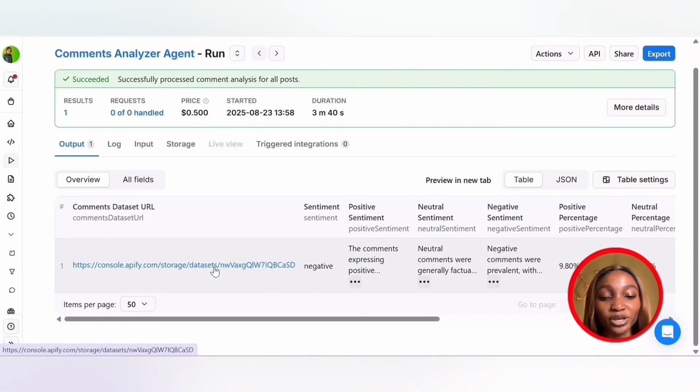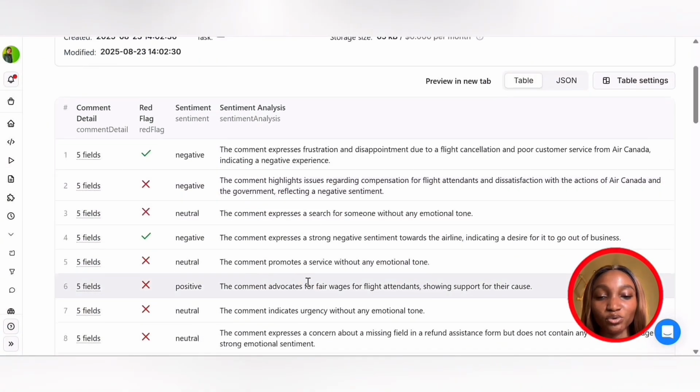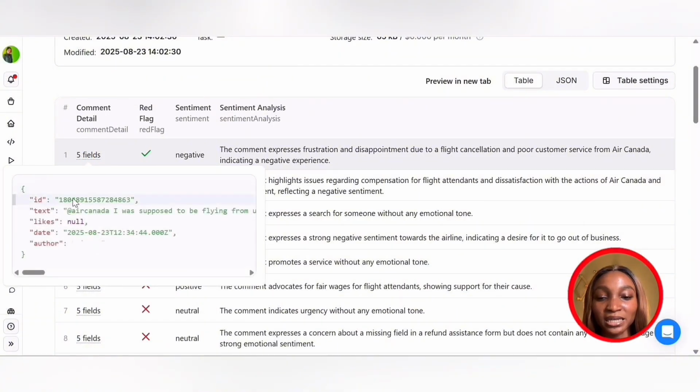This is the summary information. If you want to export this data, the complete data, all you need to do is click on the comment dataset URL, and then it brings you to this page where you have the comment details, which has about 5 fields. So it has the ID related to the comment, the comment text, the likes on that comment, the date that comment was initiated, and the author.